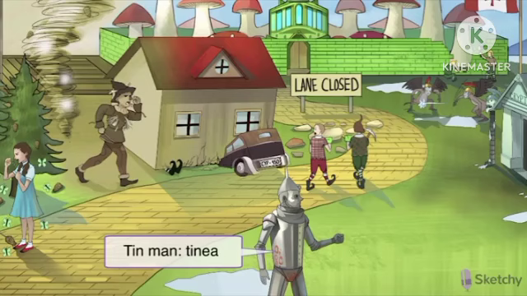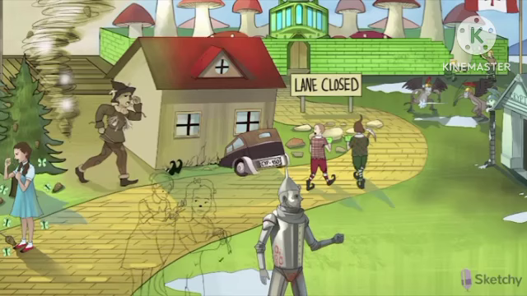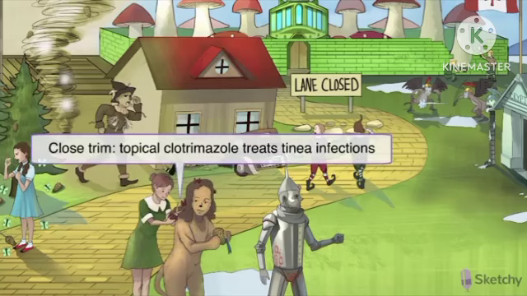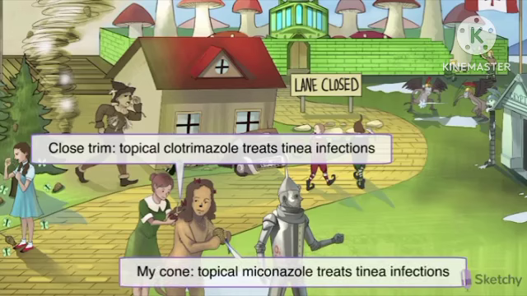So next to our tinea Tin Man, we have our cowardly lion getting a nice close trim, clotrimazole. And hugging onto his pine cone medal he was duped into thinking gives him courage. "It's my cone," he says. "My conazole." Remember, miconazole and clotrimazole are topical agents for treating tinea. They are also topical agents used to treat vaginal candidiasis.